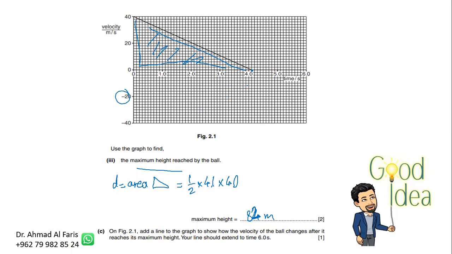So what I will do here is continue this line with my ruler, a straight line, until it reaches 6 seconds. That's how we answer this question, and that's how we get the smart idea.